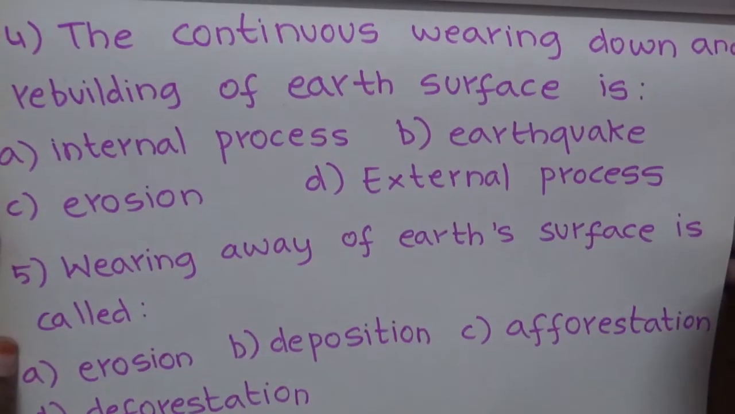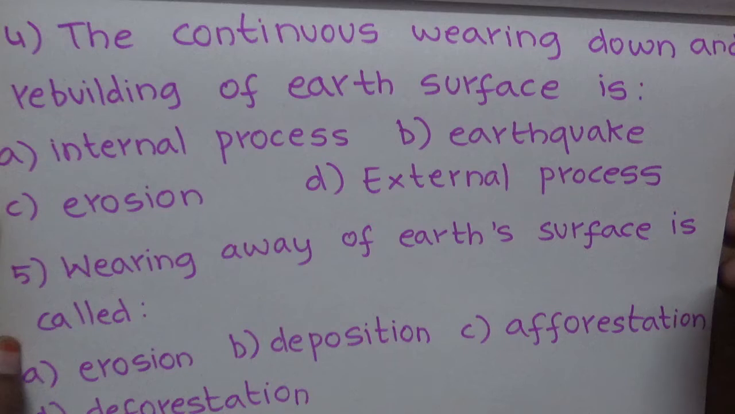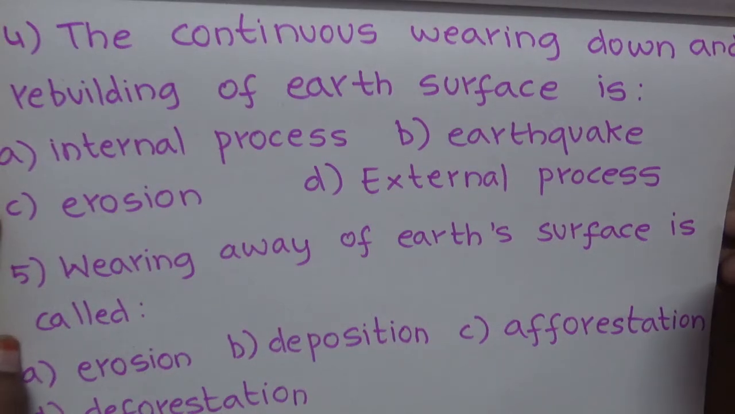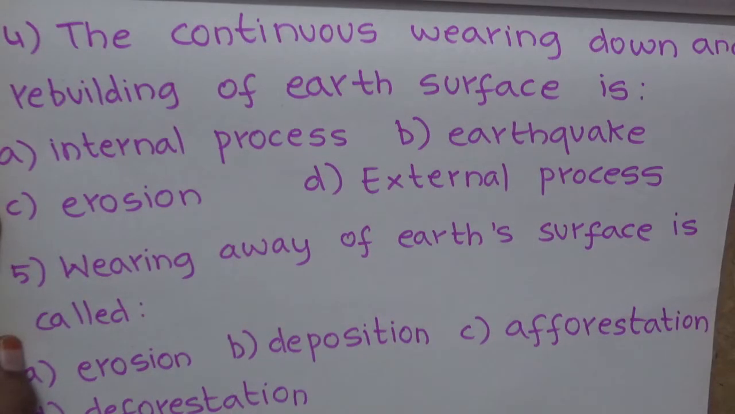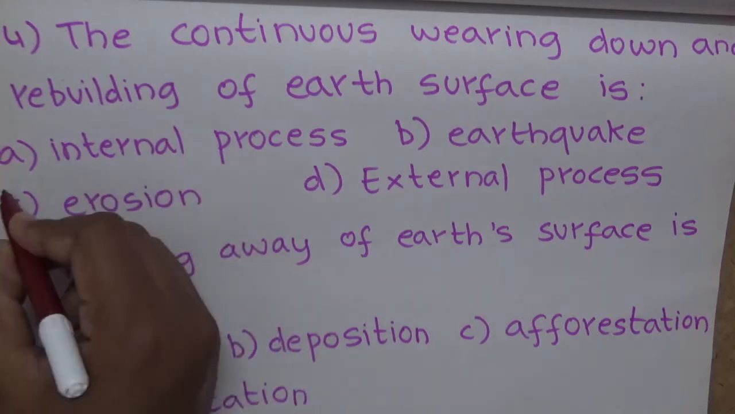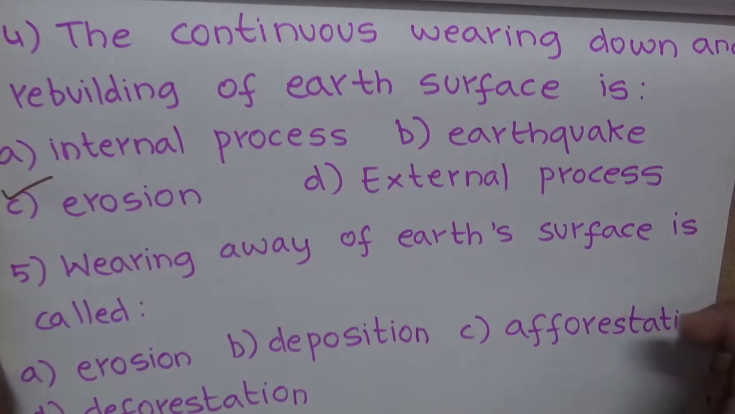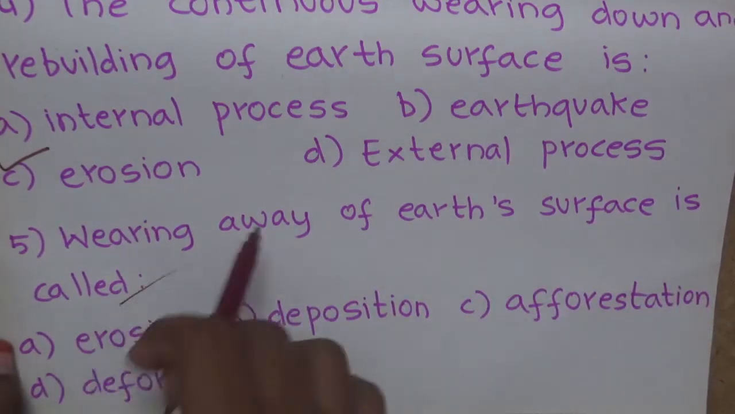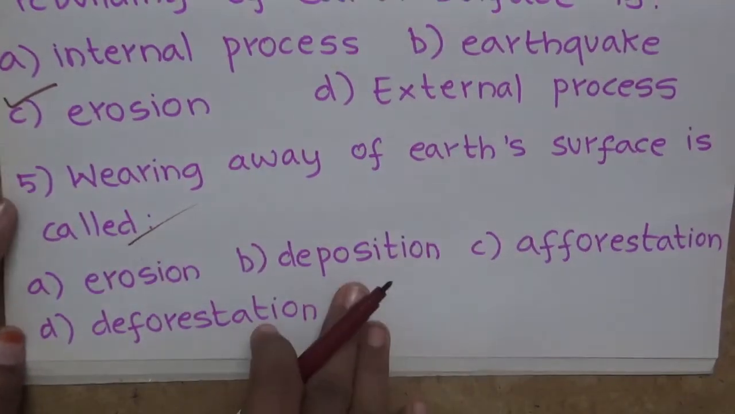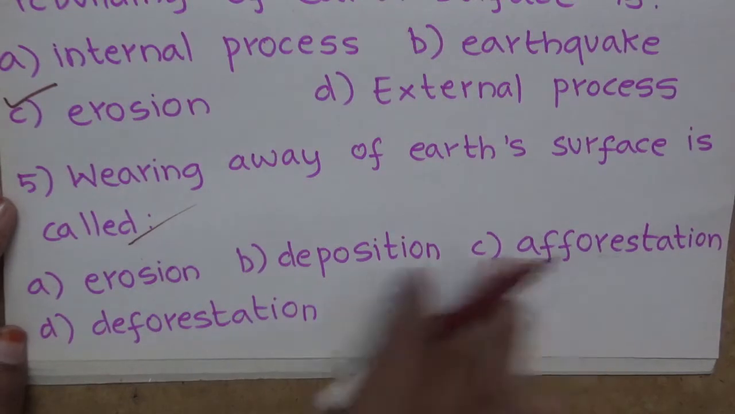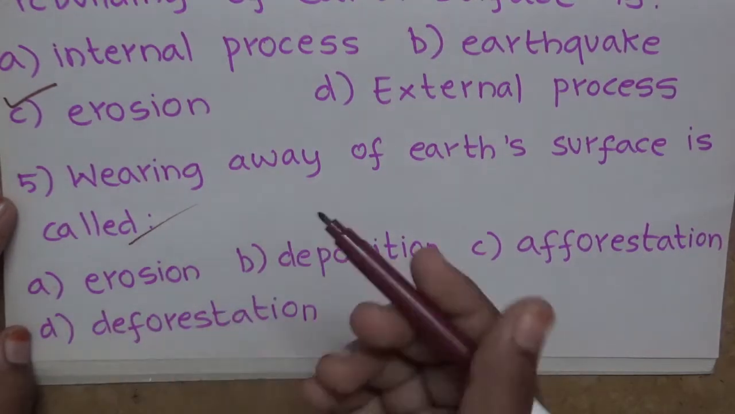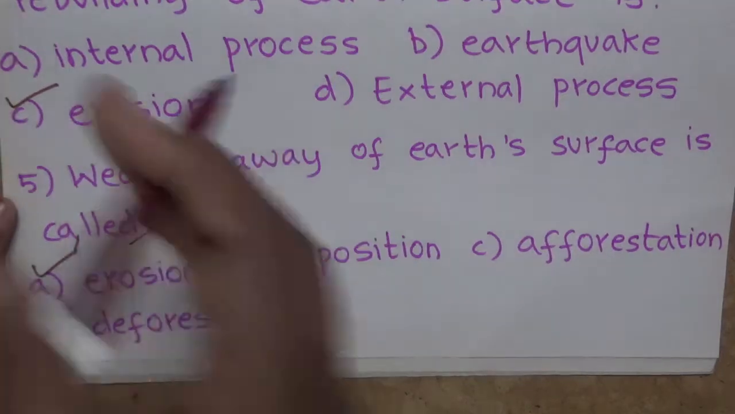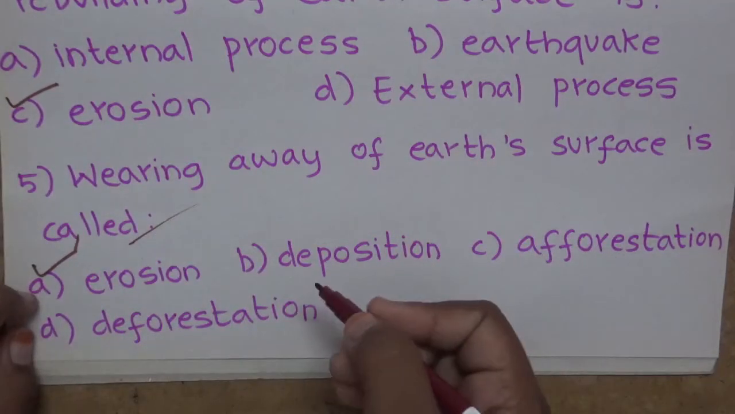Now, fourth question, the continuous wearing down and rebuilding of Earth's surface is: option A, internal process, option B, earthquake, option C, erosion, option D, external process. The correct answer is option C, erosion. Now, fifth question is: wearing away of Earth's surface is called: option A, erosion, option B, deposition, option C, afforestation, and D is deforestation. The correct answer is option A, erosion.